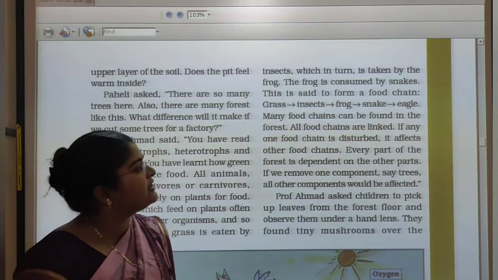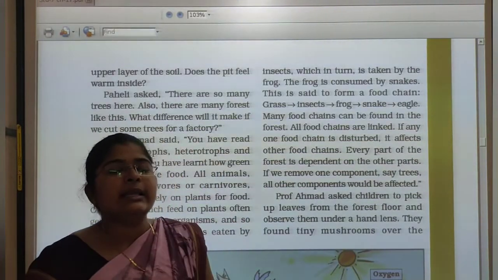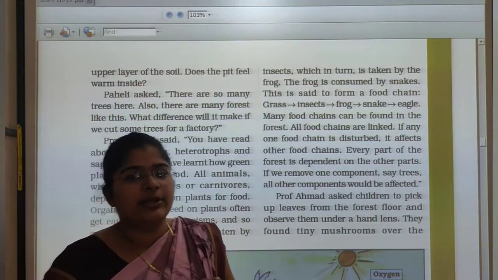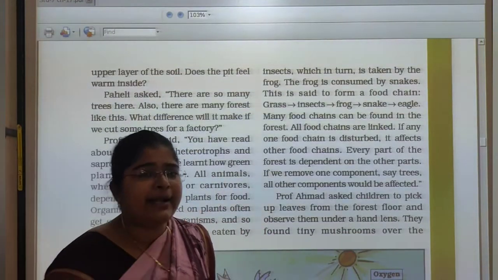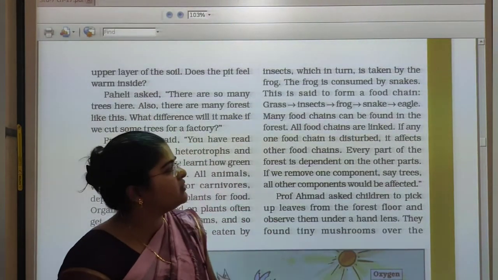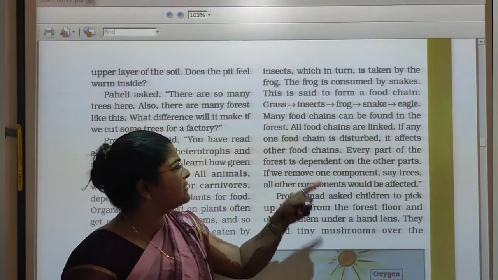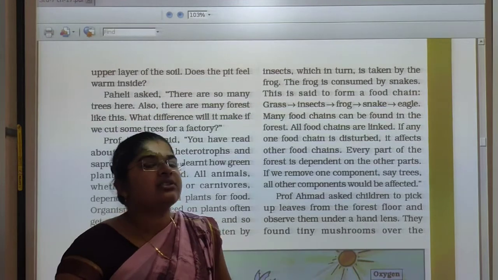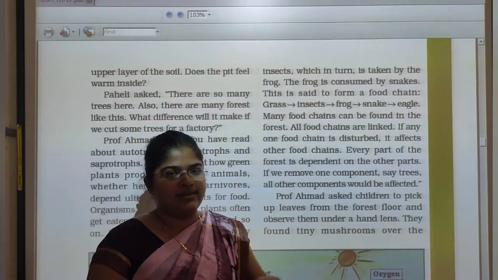So all food chains are linked, and we know that all the animals, insects, humans are linked together. They are dependent on each other. So if any one food chain is disturbed, it affects other food chains. So every part of the forest is dependent on the other parts.